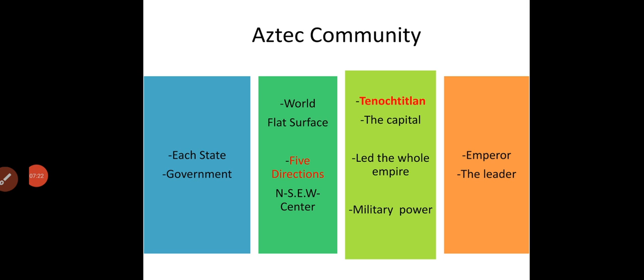The Council of Tenochtitlan, which is the capital city, led the whole empire, because it has military power. And the last point, the emperor is the leader of this group.